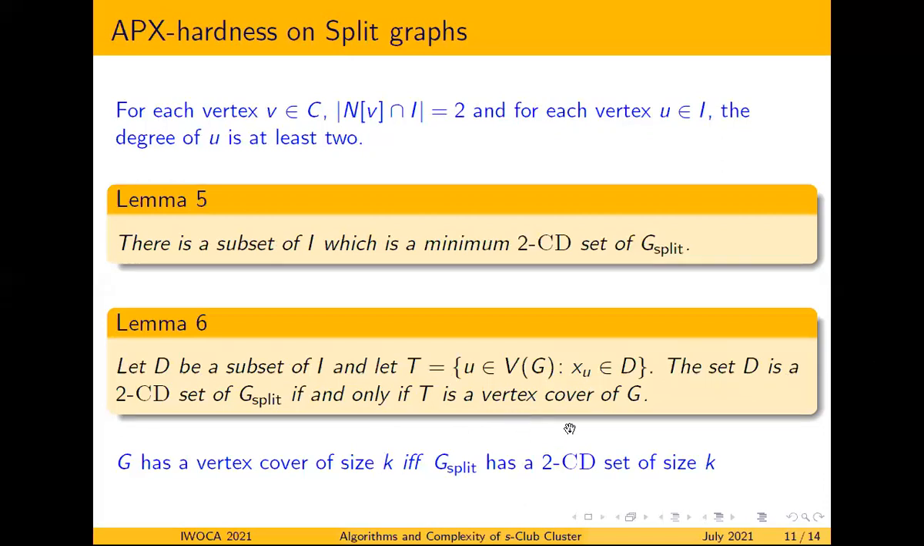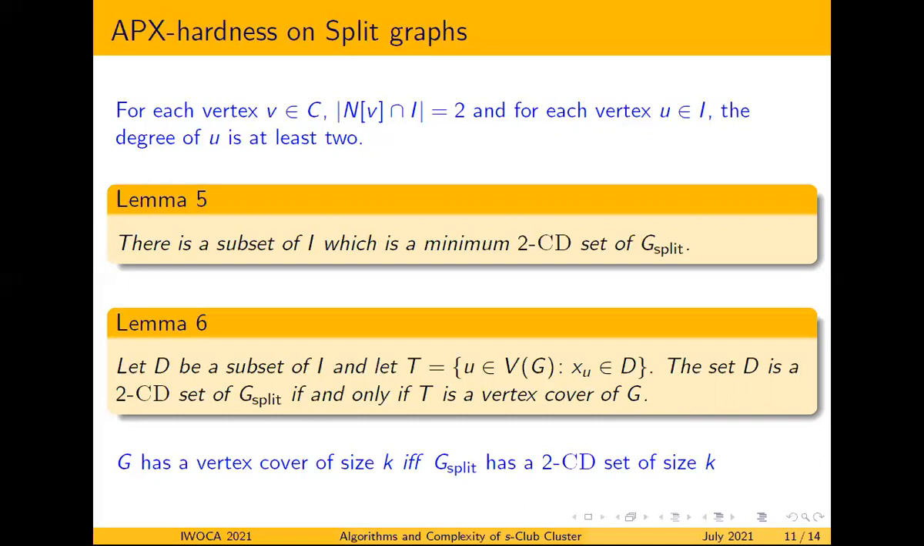That is, if T is a vertex cover of G, what remains in the original graph G? It's an independent set. So in G bar, it is actually a clique. And if it is a clique, then in G_split we can see that the diameter is at most 2.